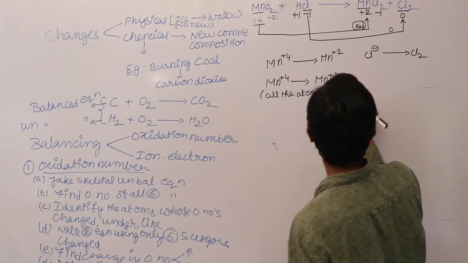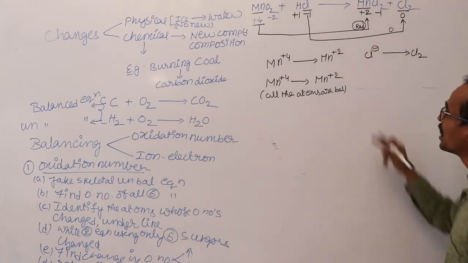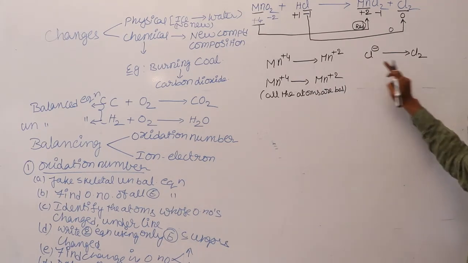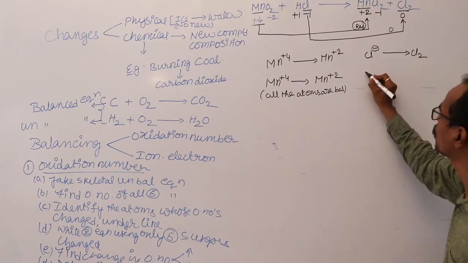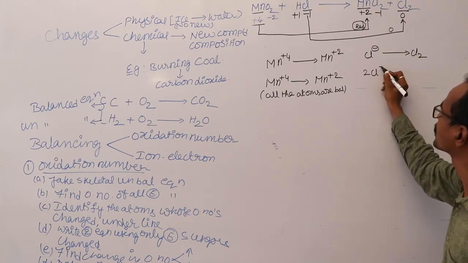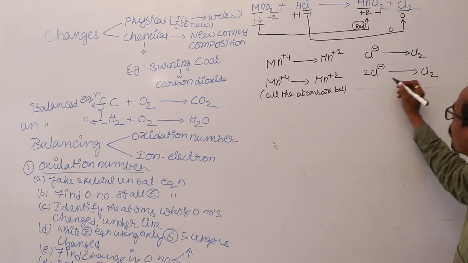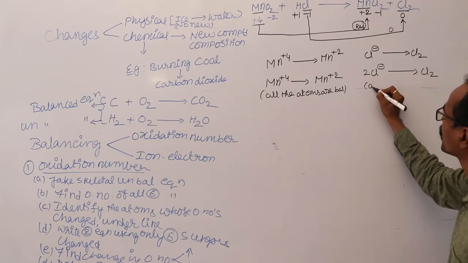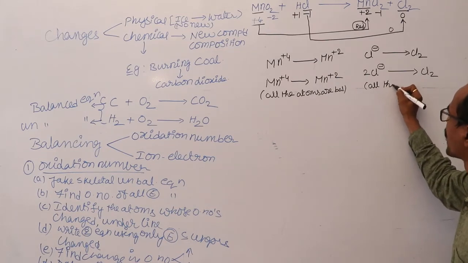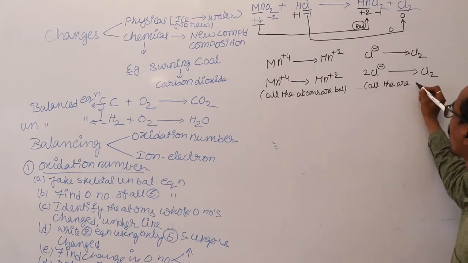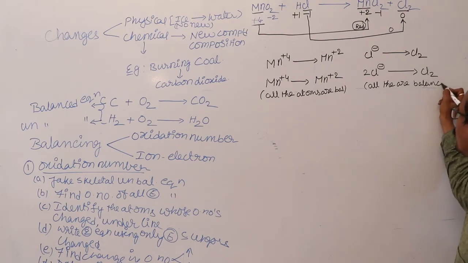Right. Next, if you come to this equation, here you have only one chlorine, here you have two chlorines. So 2Cl minus gives rise to Cl2. Right. Now all the atoms are balanced here. Here also all the atoms are balanced. This is the third step you have to do.